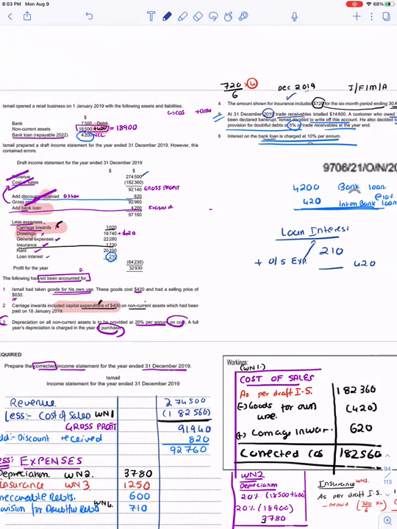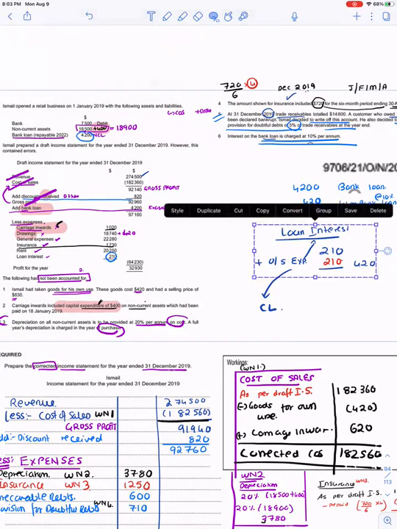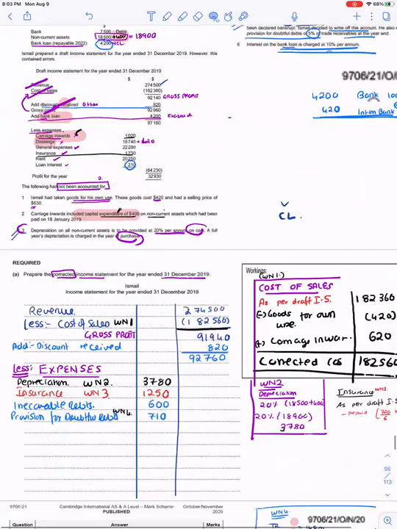And the second effect of this outstanding expense is that it will be shown in current liabilities. The amount that is outstanding is 210. So this loan interest of 420 should appear in your income statement. Because I have done so much work, I will make it a working note, and this becomes my working note number 5.